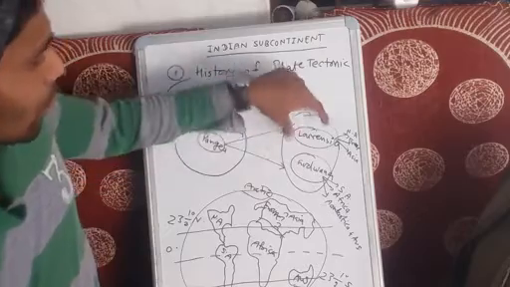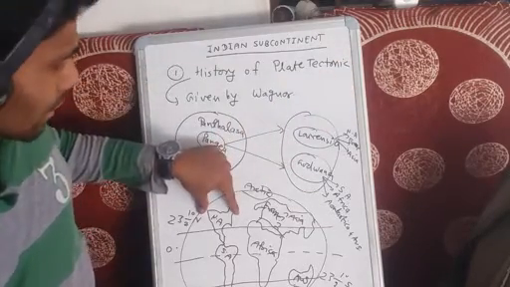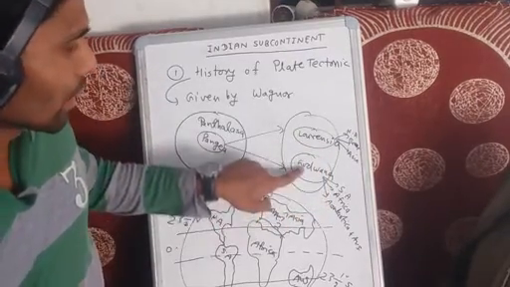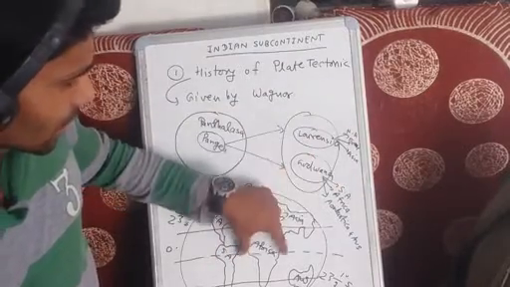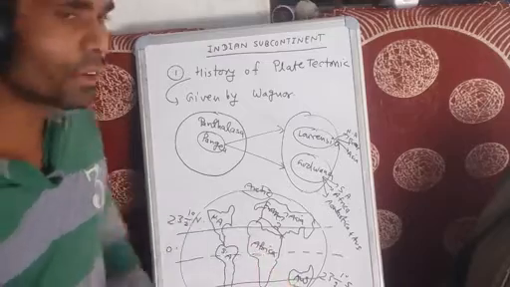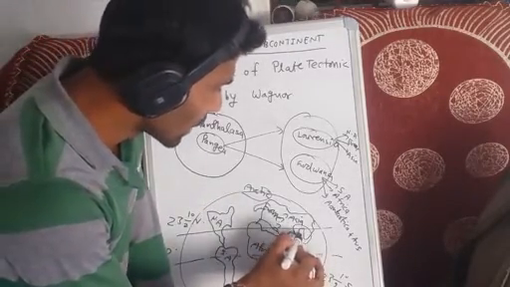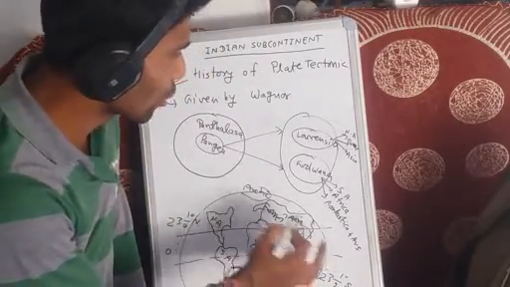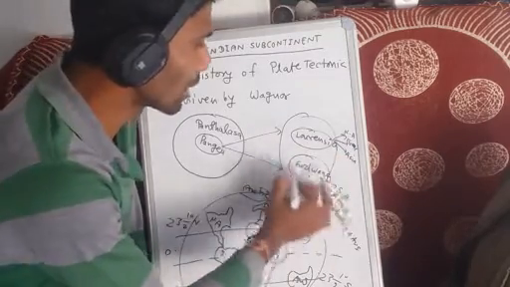Okay, so Laurentia divides into three separate parts: first one is North America, second one is Europe, and third one is Asia. And Gondwana divides into three parts: first one is South America, second one is Africa, and third one is Antarctica and Australia. Okay, and where is India? India is located in Asia, but India is not a part of Laurentia. India is a part of Gondwana.